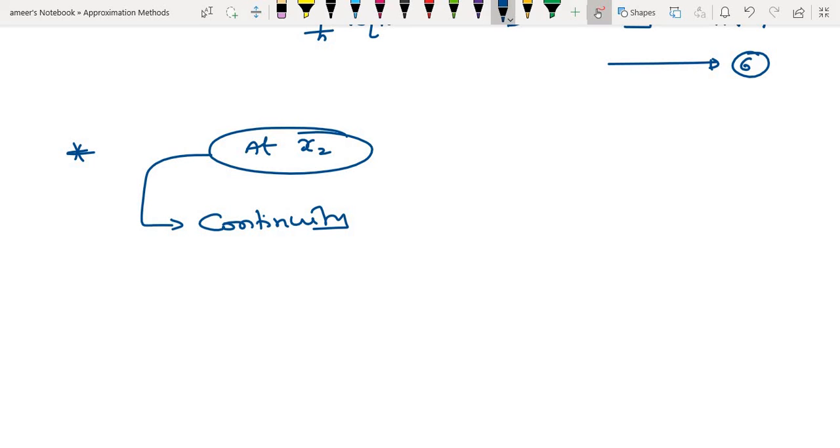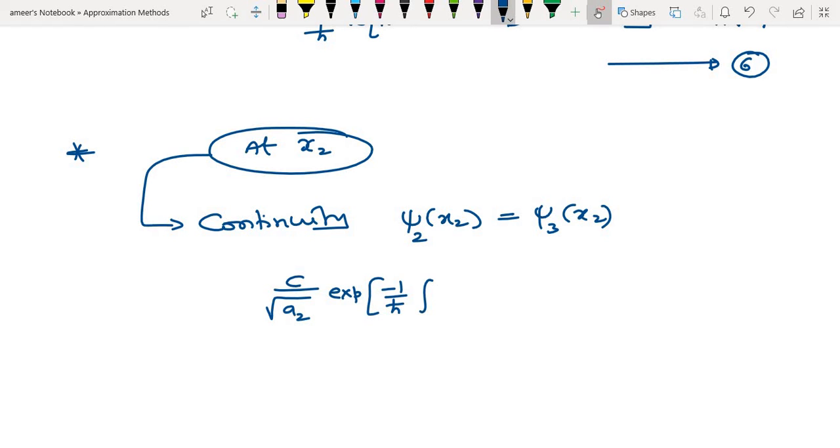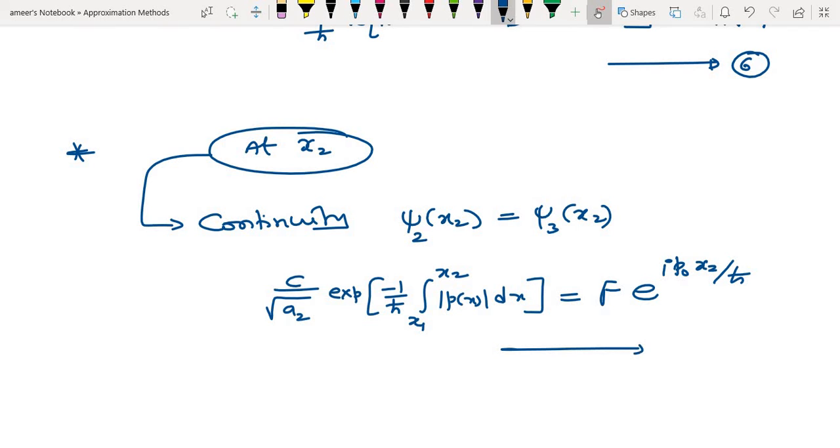Continuity. So continuity at x2, what do we have? The left side is psi 2 and the right side is psi 3. psi 2 is equal to psi 3 at x2. This is the continuity. So I'll get C divided by square root of a2, exponential of the integration minus 1 by h cut from x1 to x2 modulus of p of x dx, is equal to F into e power i p naught x2 by h cut. This is equation 7.